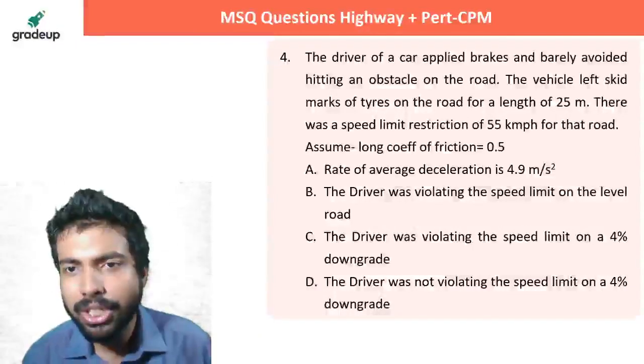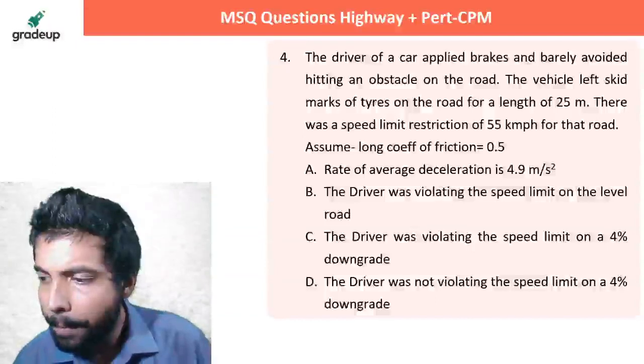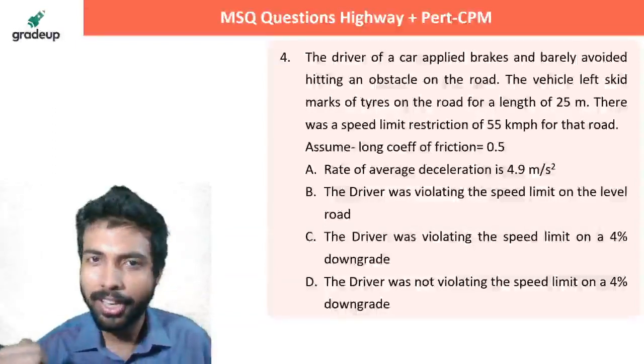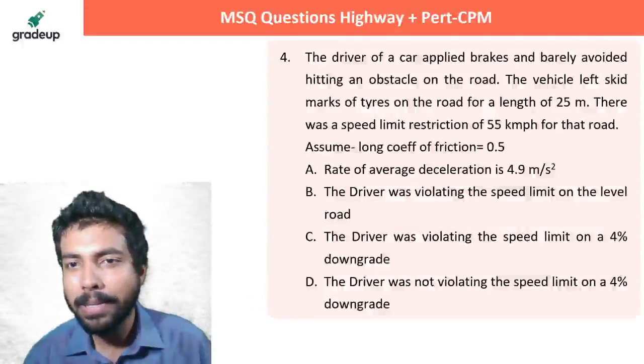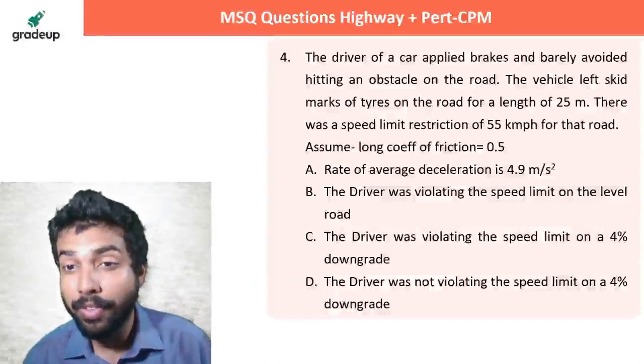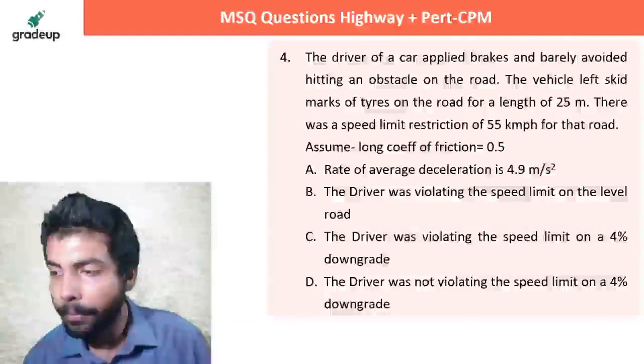Rate of average deceleration they are saying is 4.9 meter per second square. The driver was violating the speed limit on the level road.